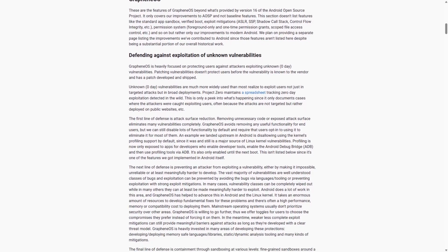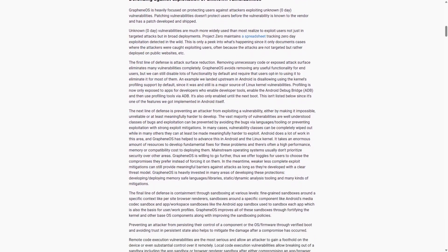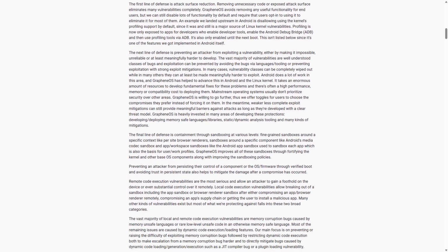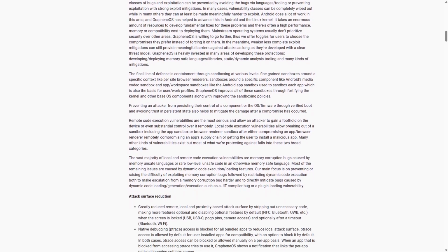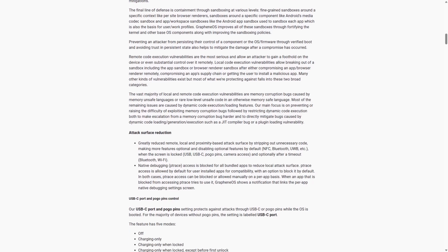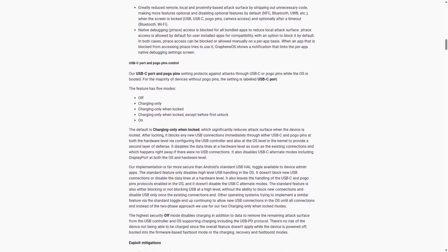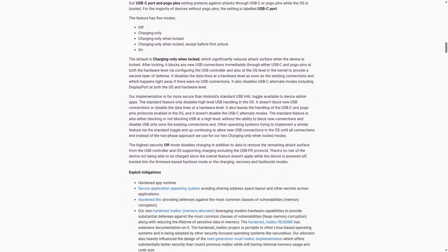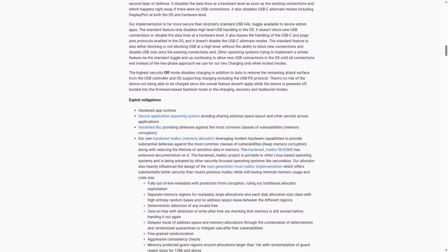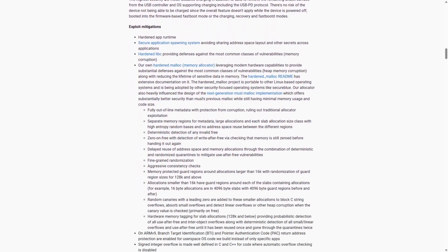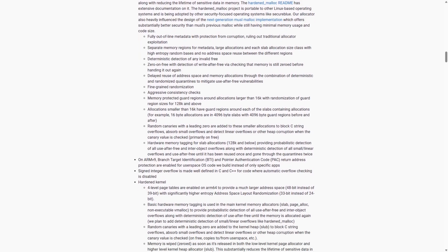However, its focus on security means it may lack some of the customization options found in other operating systems, which can be a limitation for users seeking a more personalized experience. The ideal user for GrapheneOS is someone who values privacy and is willing to sacrifice some level of user interface customization for the sake of enhanced security.